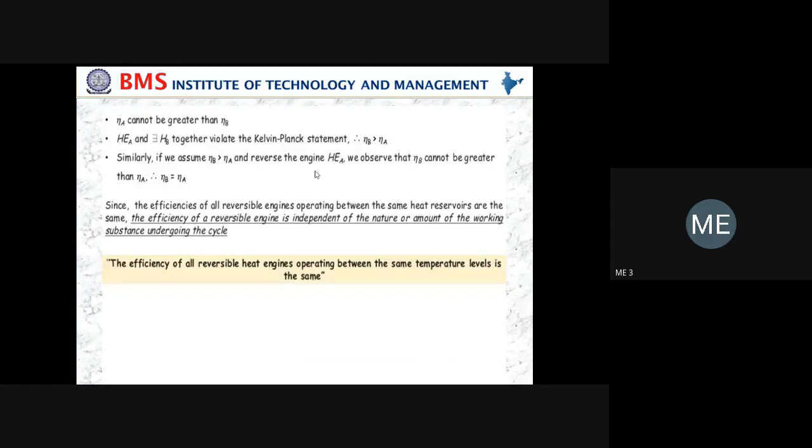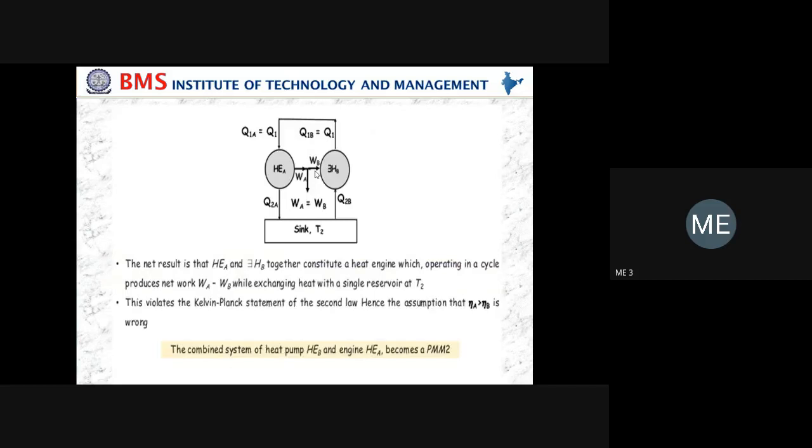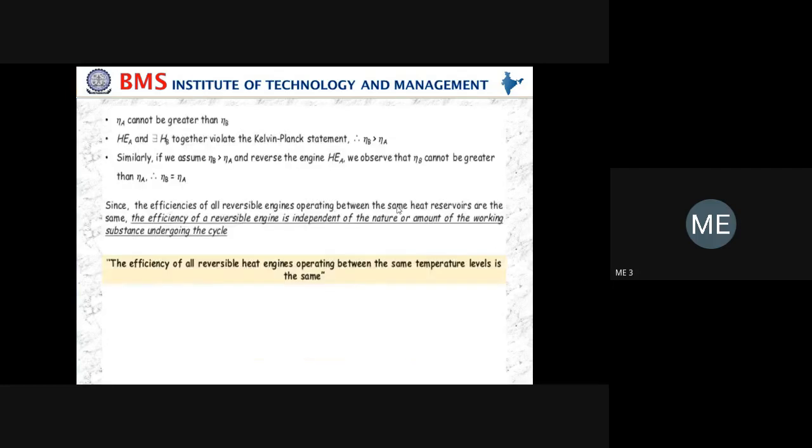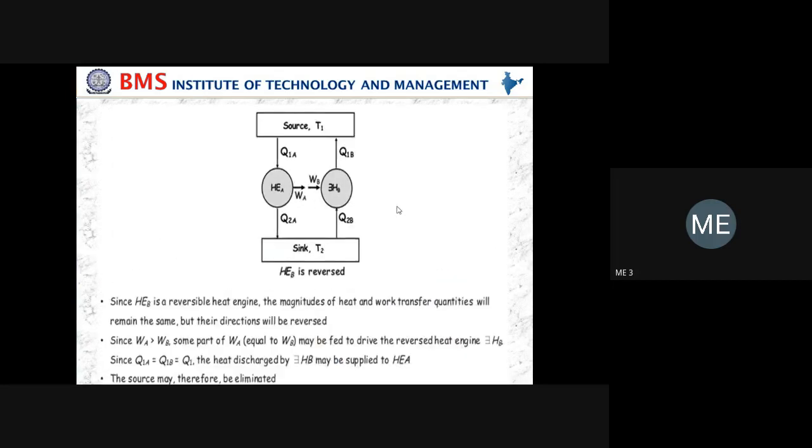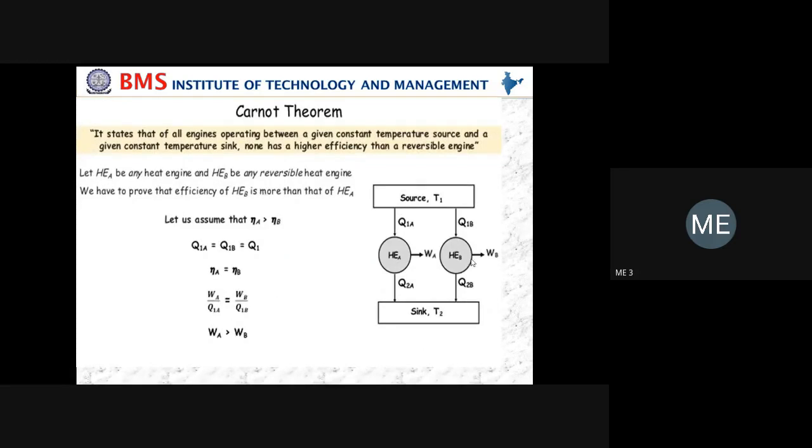Always eta B is greater than eta A. Finally, we conclude that our assumption is wrong because we don't have a source and it violates the Kelvin-Planck statement. Hence, the efficiency of B is always greater than the efficiency of A.